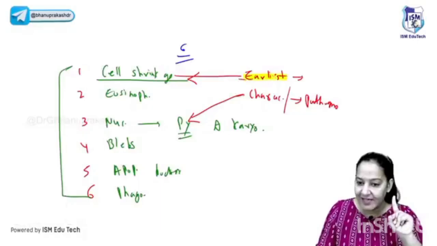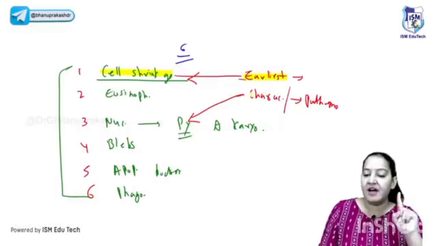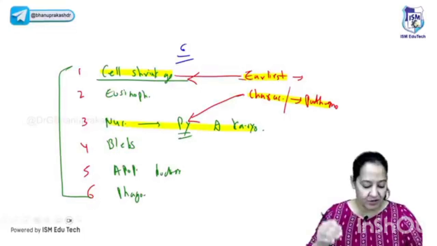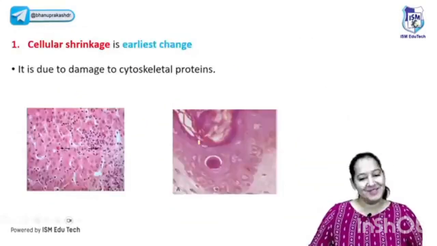What they are asking. If they are asking the earliest feature of apoptosis, go with cell shrinkage. If they are asking the characteristic or pathognomonic or specific feature, go with the nuclear feature, pyknosis and karyorrhexis. So please read your question very carefully. Can we go ahead? Yes, yes. So you can see the same thing.